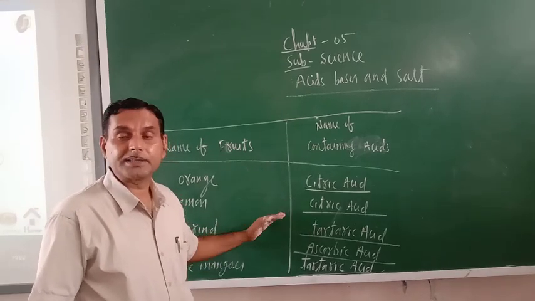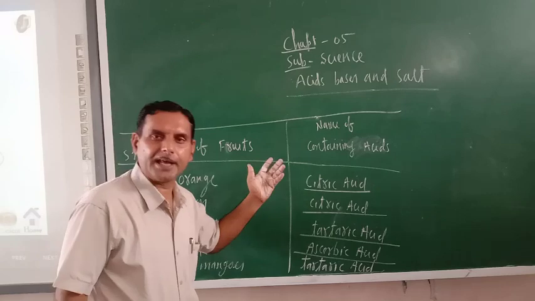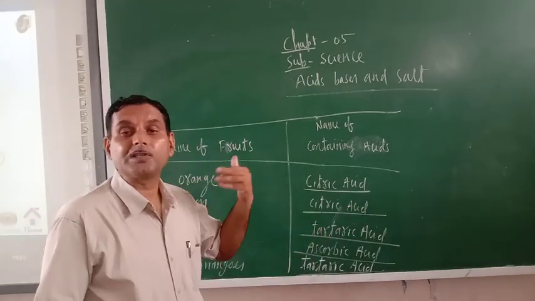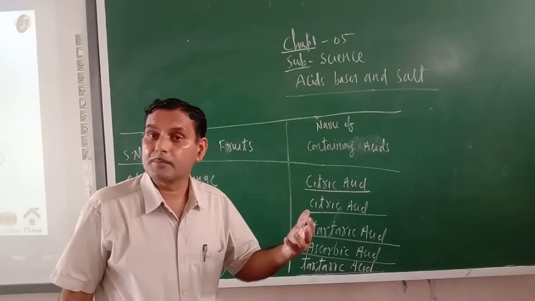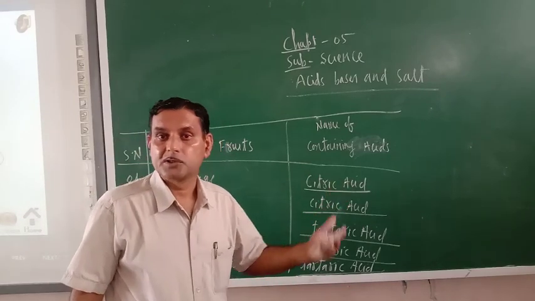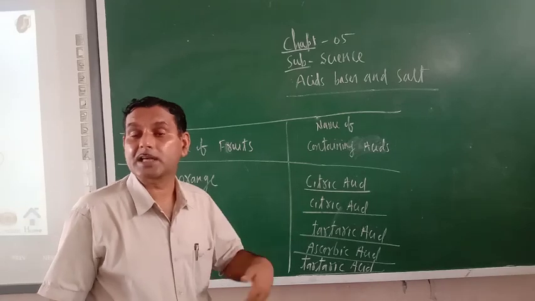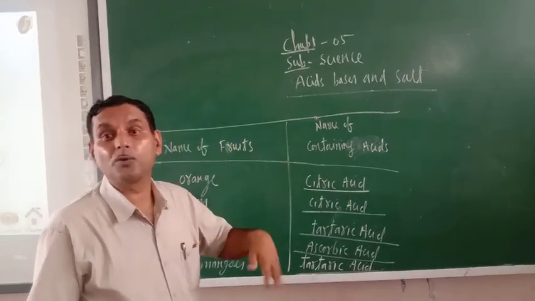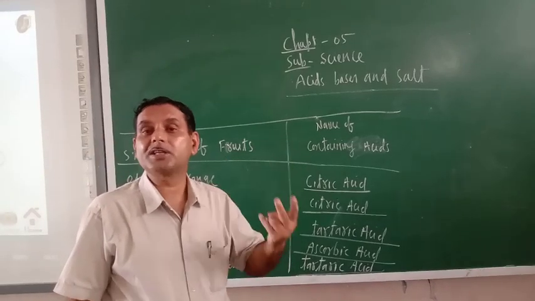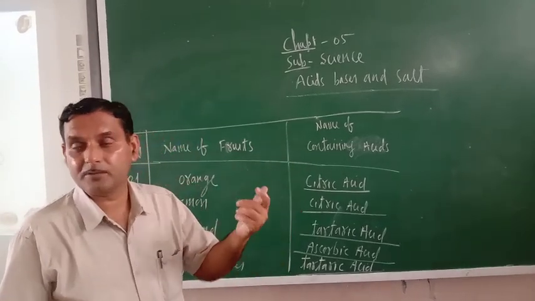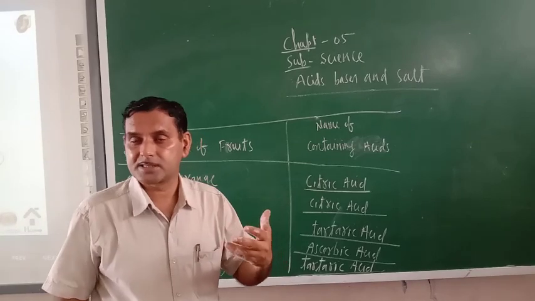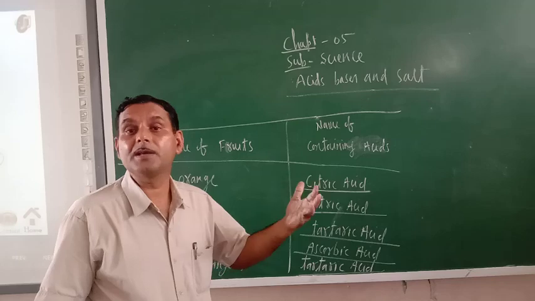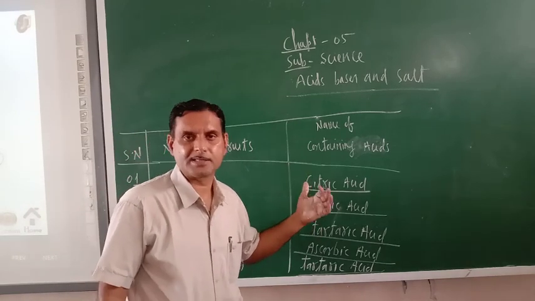All these acids are known as organic acids, and organic acids are those acids which are found in animals or plants. So organic acids are also known as natural acids, acids which are found in our nature, and in nature basically two things are there. What is that? Animals and plants. So organic acid is basically found in living beings, that is plants and animals.